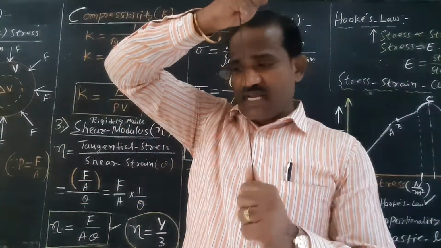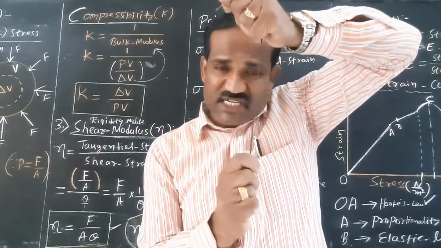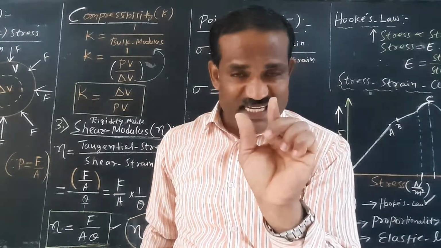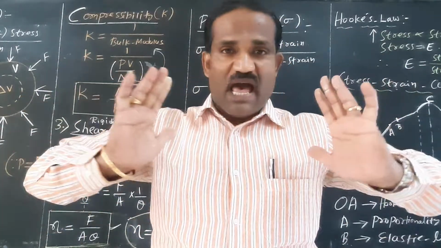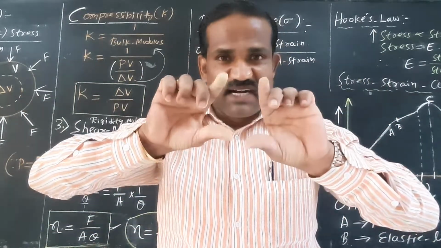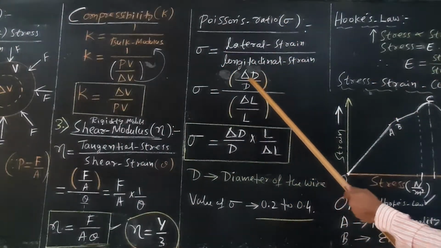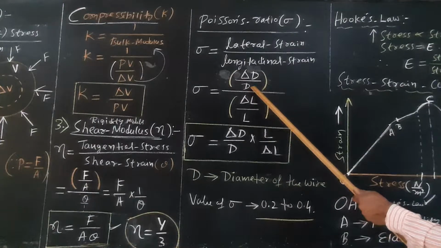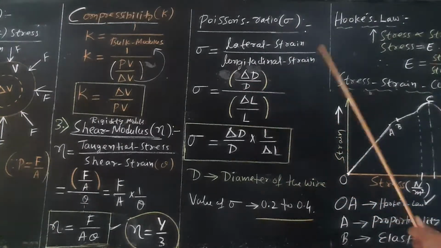So you have a rubber, you stretch the rubber. If you stretch the rubber, its diameter is decreasing, radius is also decreasing, but length is increasing. The decrease in diameter is nothing but lateral strain. Lateral strain is change in diameter to the original diameter. Longitudinal strain is change in length by original length. Please copy the things.